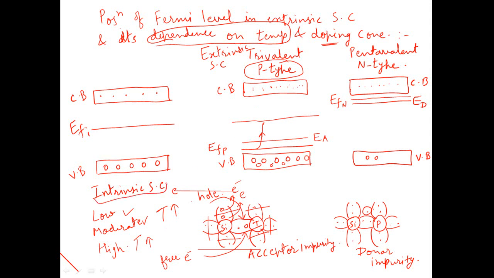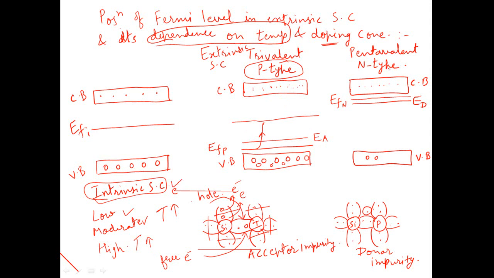So sometimes an MCQ type question can be framed on this topic, that if you increase the temperature of p-type semiconductor to a larger extent, then the p-type semiconductor will get converted into, and you may be provided with the options like n-type semiconductor, or it may be intrinsic semiconductor, or remains as a p-type semiconductor, no effect of temperature, or it may become insulator. So if you increase the temperature of p-type semiconductor to a large extent, then it will become the intrinsic semiconductor.